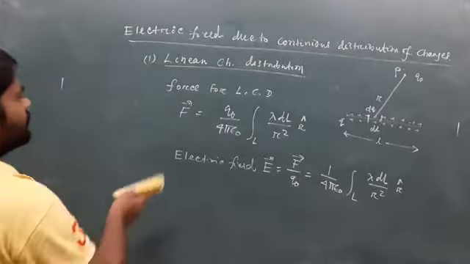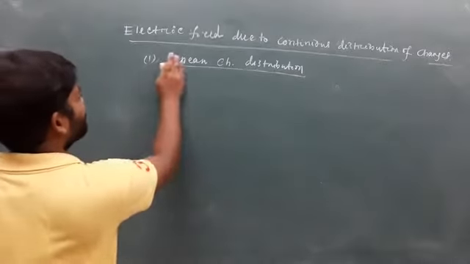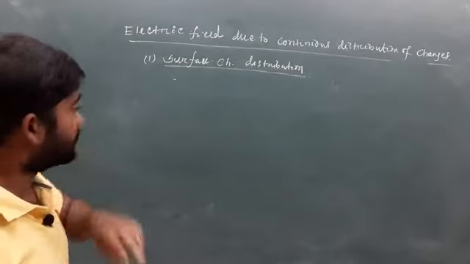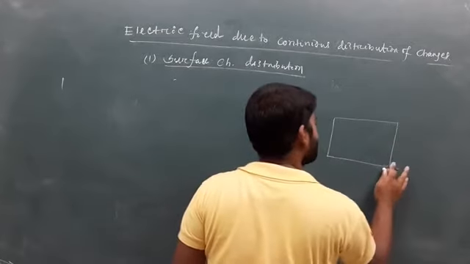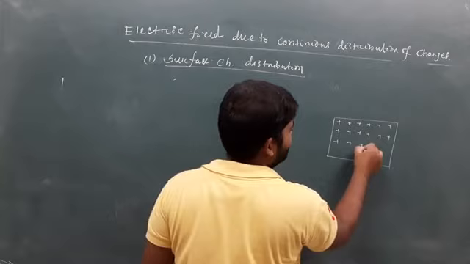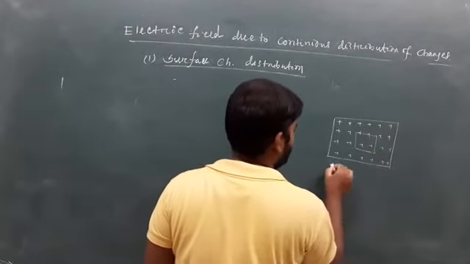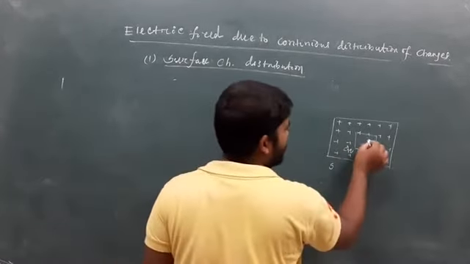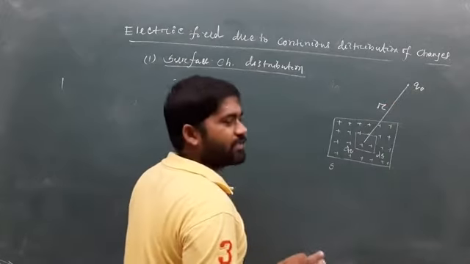The second thing is surface charge distribution. If we consider any surface in which a large number of charges are distributed uniformly, suppose we assume a small area that contains a small charge dq, and the area of the small region is ds, and this region is at a distance of r from a test charge q naught.